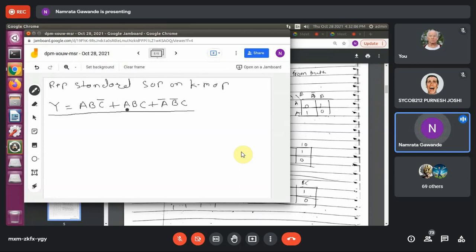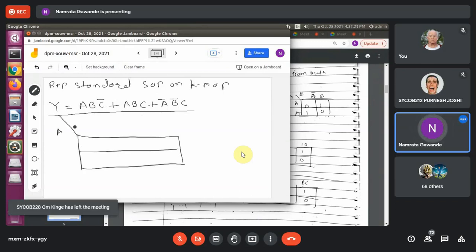The expression contains 3 variables, you can see in each and every term. So a 3 variable K-map will be required. Now for this 3 variable K-map, A, B, C, and the values 0, 1, 0, 0, 0, 1, 1, 1, 1, 0.